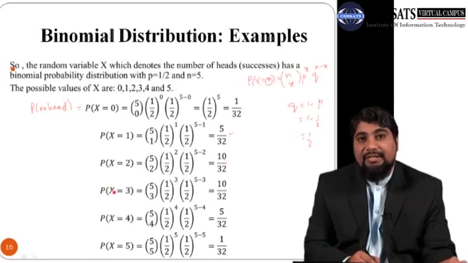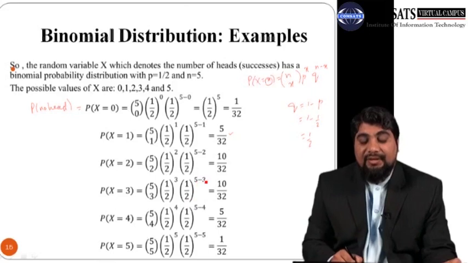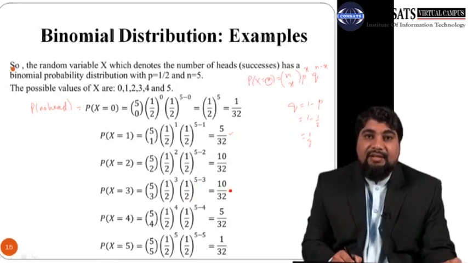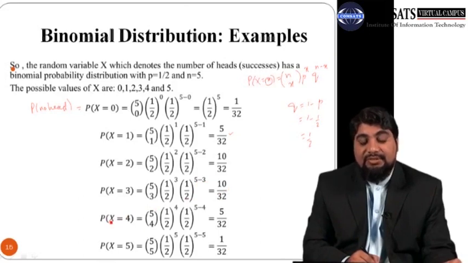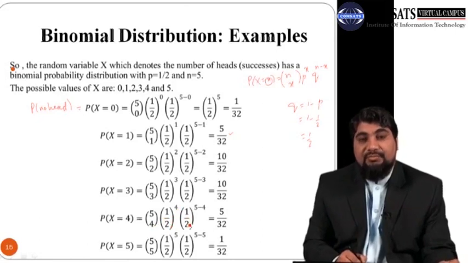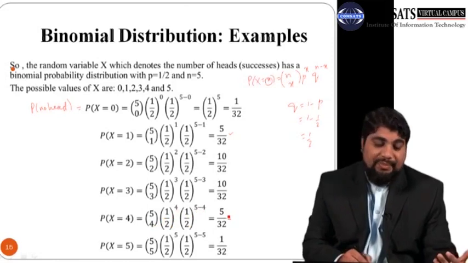So probability of getting 3 heads, probability x equals 3, so 5c3, 1 by 2 raised to power 3, and then 1 by 2 raised to power 5 minus 3, which is equal to 10 over 32. Similarly, probability x equals 4, so 5c4, 1 by 2 raised to power 4, and then 1 by 2 raised to power 5 minus 4, which is 5 by 32.